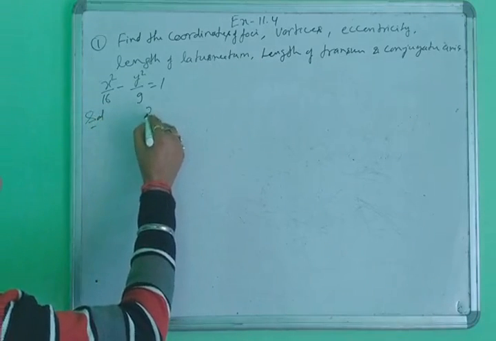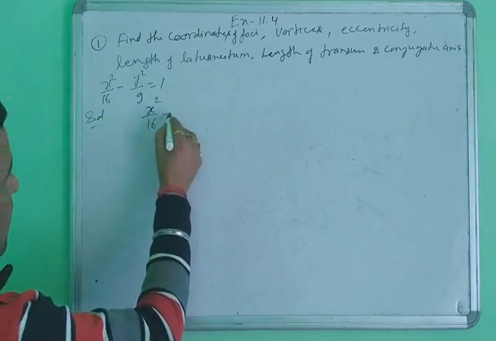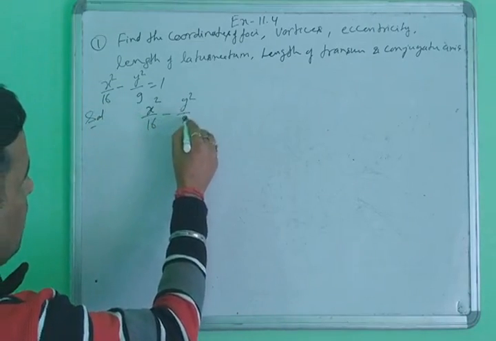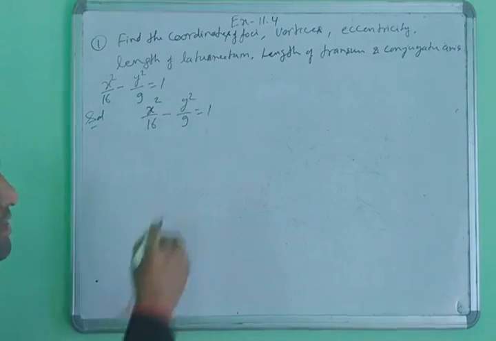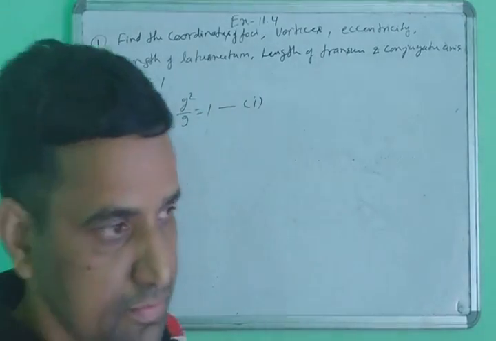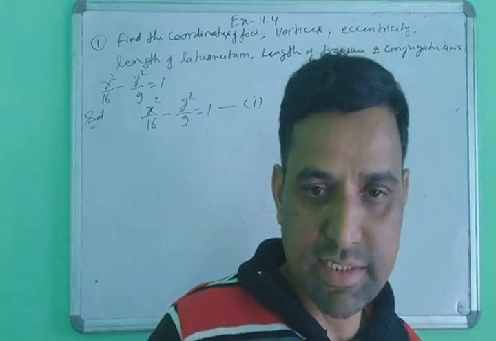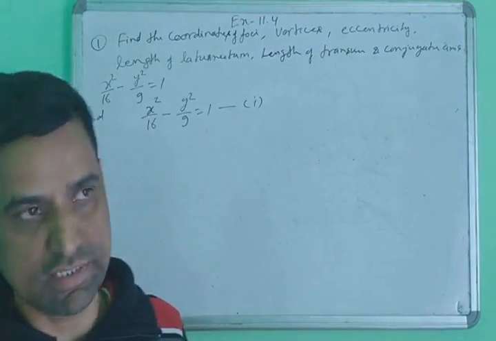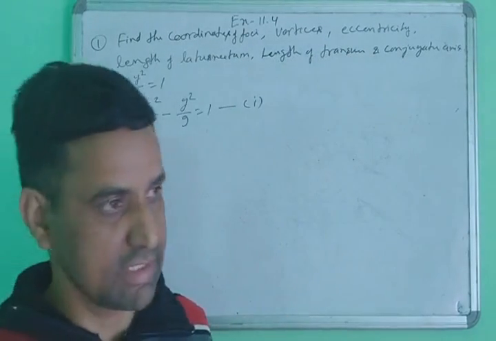The given equation is x square upon 16 minus y square upon 9 equal to 1. This is the equation of the hyperbola. First of all, check which axis is the transverse axis and which is the conjugate axis.